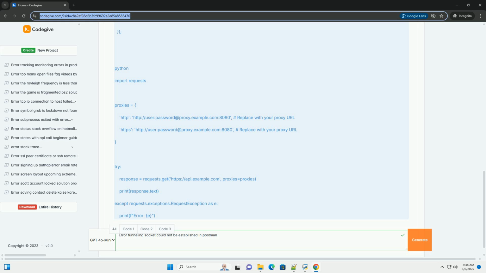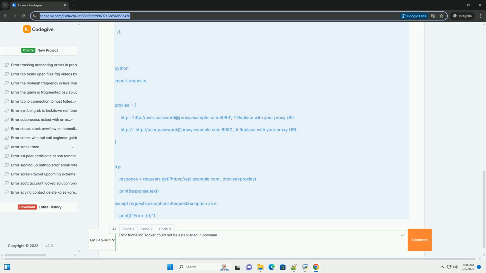Incorrect proxy settings: Postman might be configured with the wrong proxy address, port, or authentication credentials. Network issues: firewalls, network connectivity problems, or routing issues could be preventing Postman from reaching the proxy server. Authentication failures: the proxy server requires authentication, and Postman is either not providing credentials or providing incorrect ones. Proxy server configuration: the proxy server might be misconfigured to accept CONNECT requests or have restrictions on which destinations it can tunnel to.